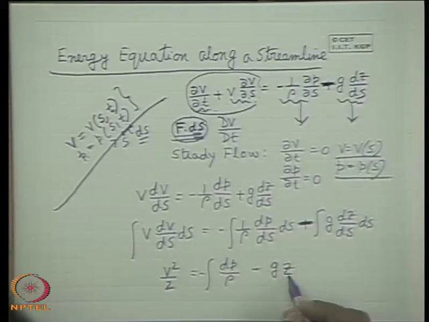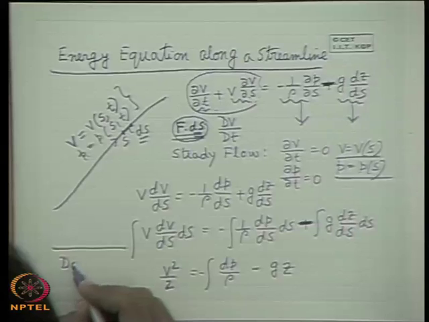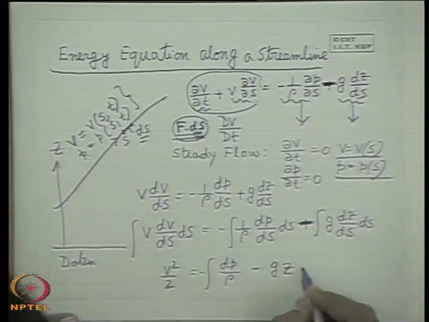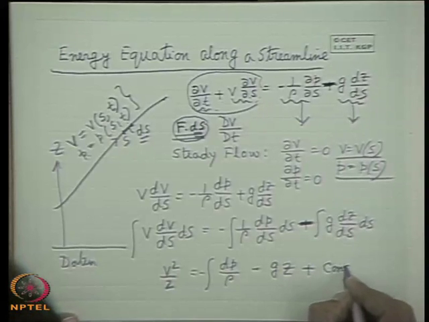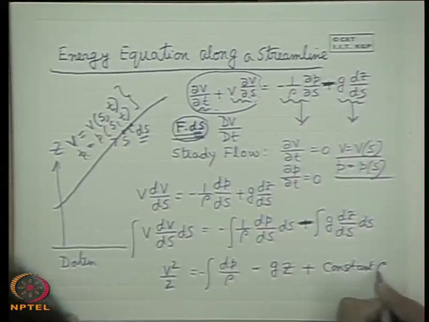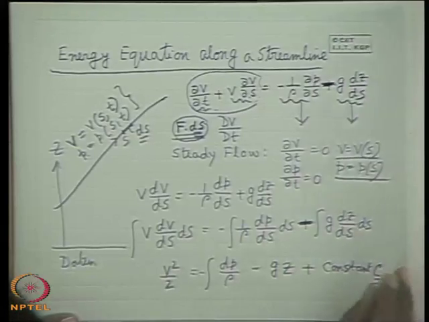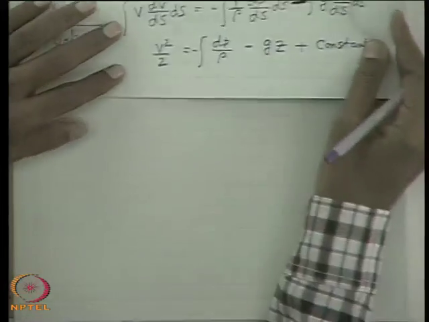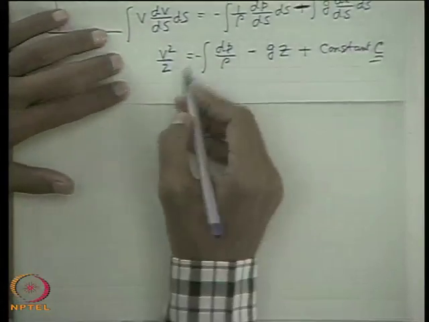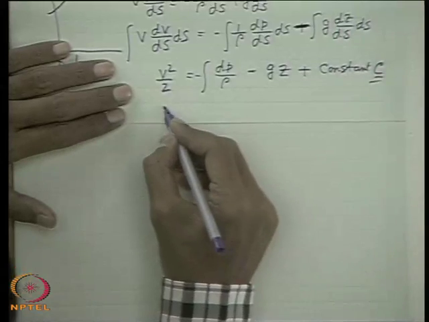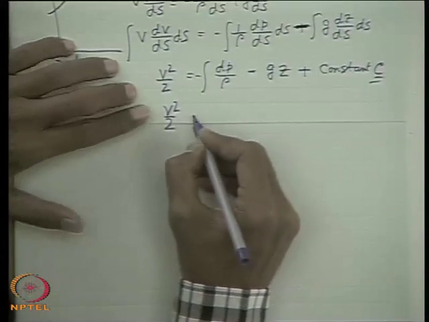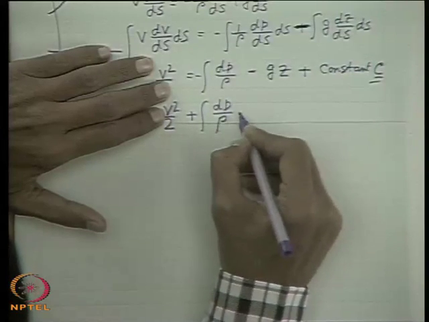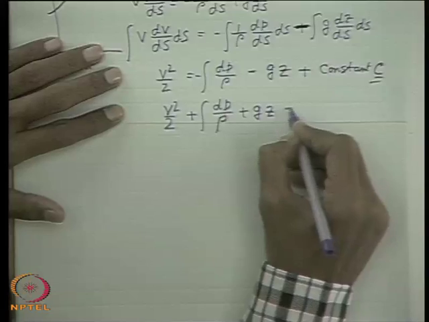Simply z, where z is the coordinate measured from any arbitrary datum, that is, a vertical coordinate z. So, gz plus a constant C. Now therefore, we can write this equation in this way: V square by 2 plus the integration of dP by rho plus gz is equal to constant.